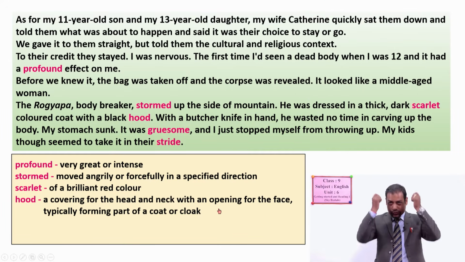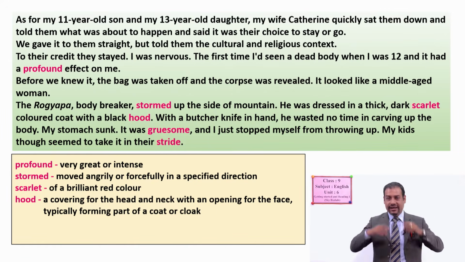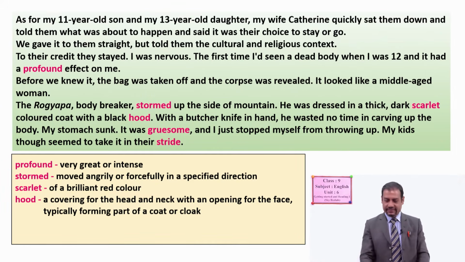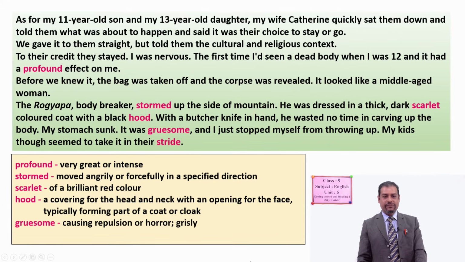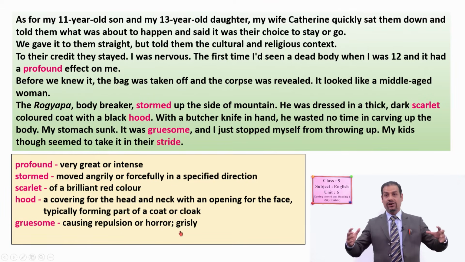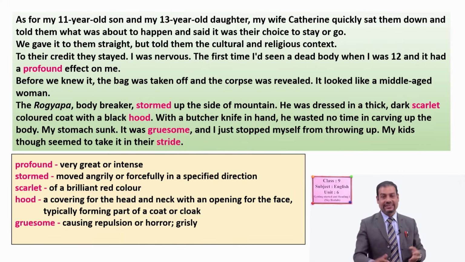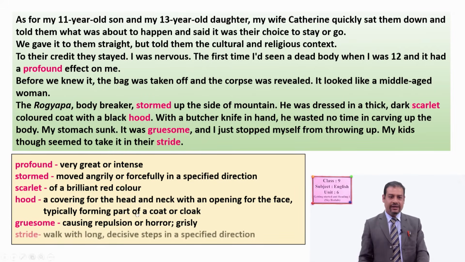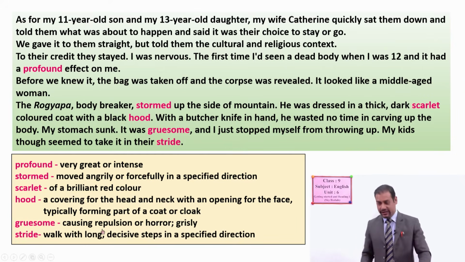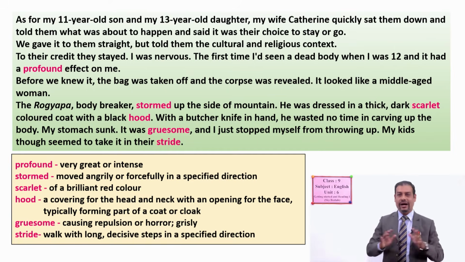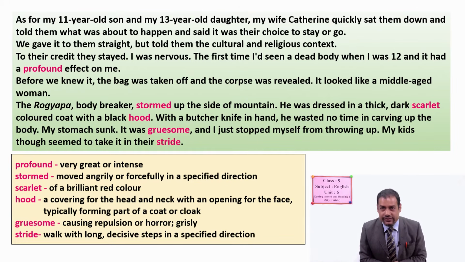So you might have used a hoodie, a kind of jacket which has a part you can put over your head. Then gruesome means causing repulsion or horror, scaring, fearful, grisly. Then stride means to walk with long steps. If you walk with a long step, that is stride. So are the meanings of these words clear to you?